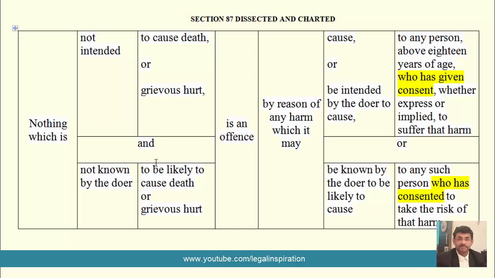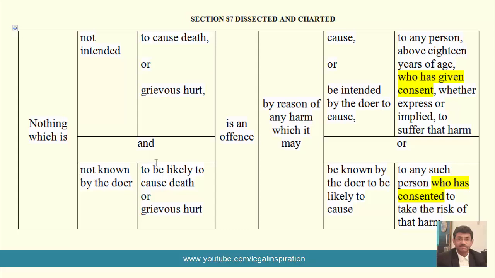You see, consent is a good defense to sex offenses in general. But if it is proved in the case of rape that the age of the girl in question was below 16 years, her consent becomes wholly irrelevant and the accused is liable for the offense as if no consent were obtained.